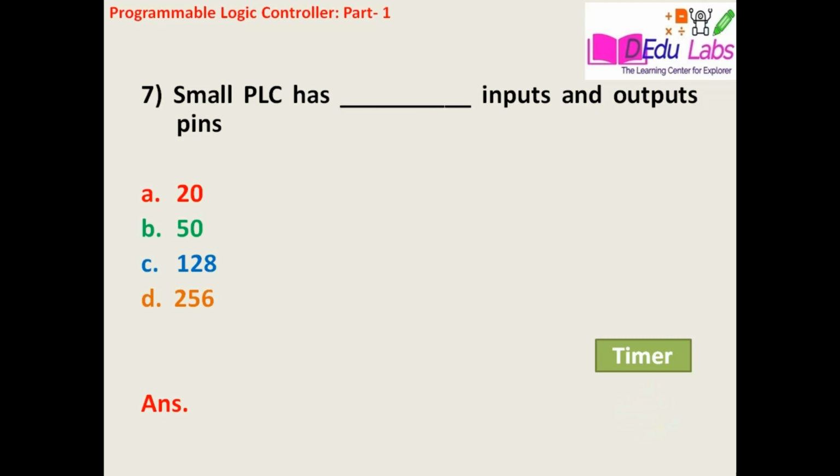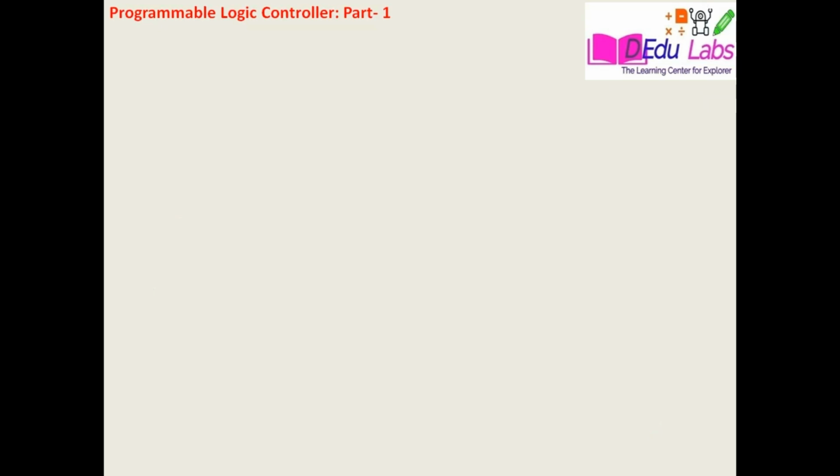The answer is 128. PLCs are classified into different categories with respect to pin count and memory size. They are classified into nano PLC, small PLC, micro PLC, medium PLC, and large PLC. And in each and every category, the input and output pin configuration of the PLC is different.